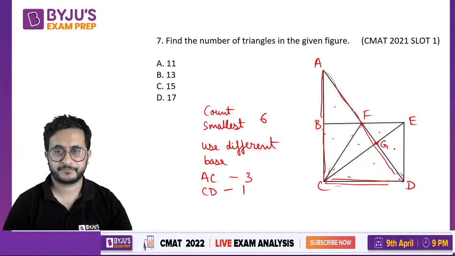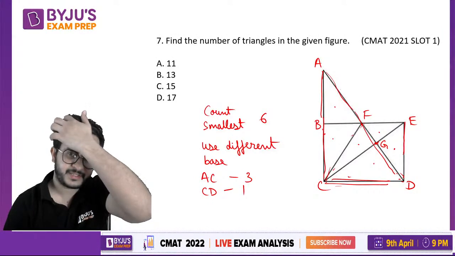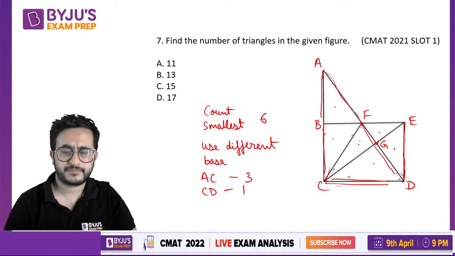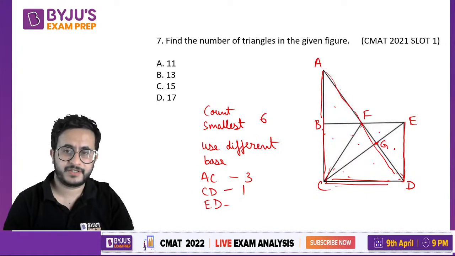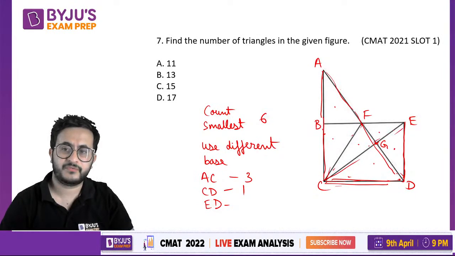So one triangle here. Now we will take ED as the base. Okay. If we take ED as the base, we did not count this triangle in CD, right? So we can count triangle CED. We should have counted it in that base itself, but let us count now one triangle like this. Then another triangle we can count is EDF. Okay, EDF, that is another triangle that we can count.